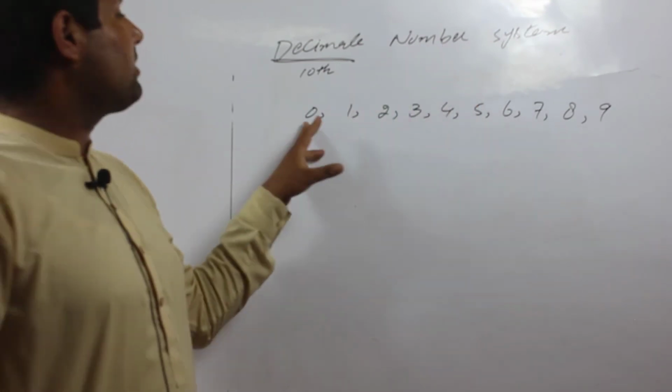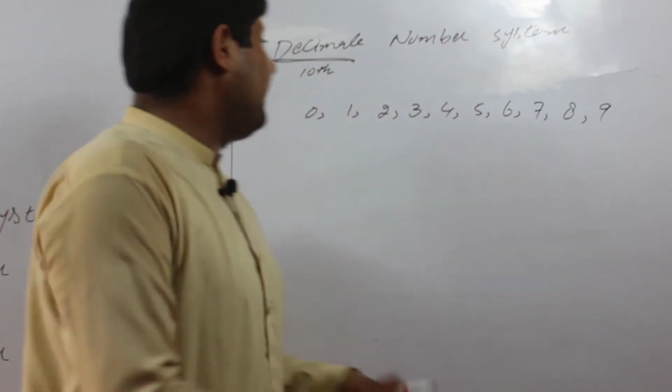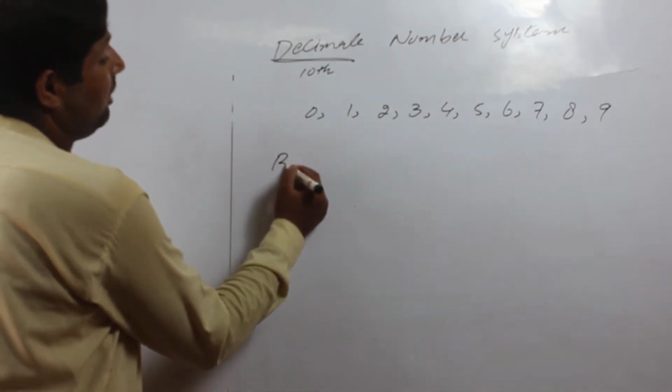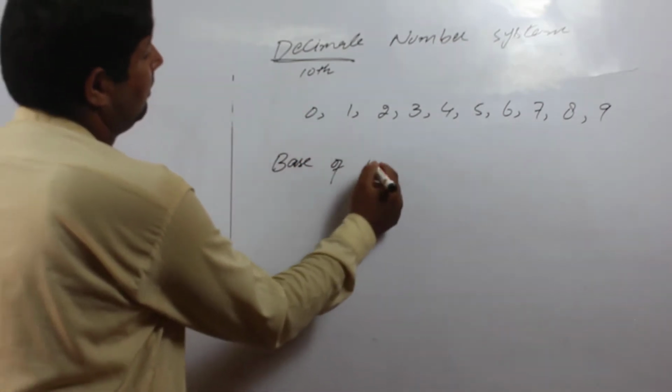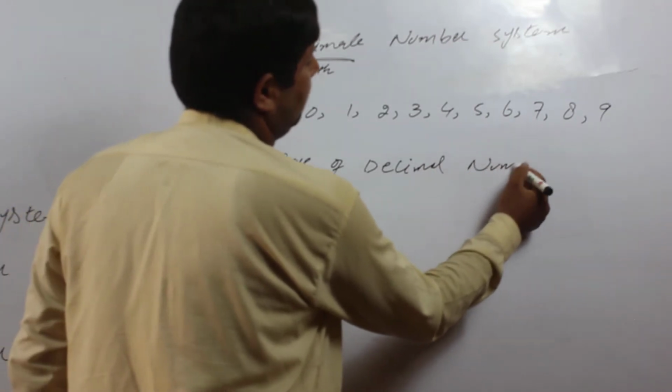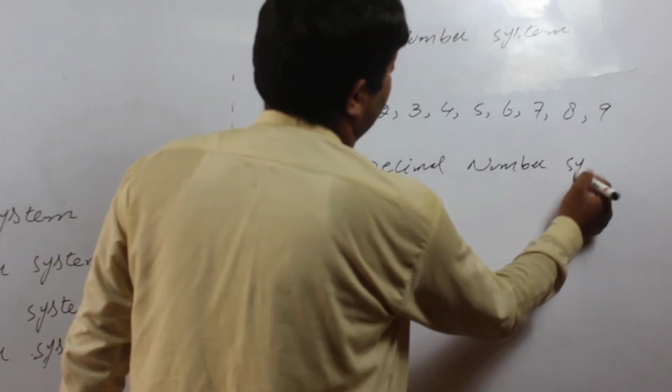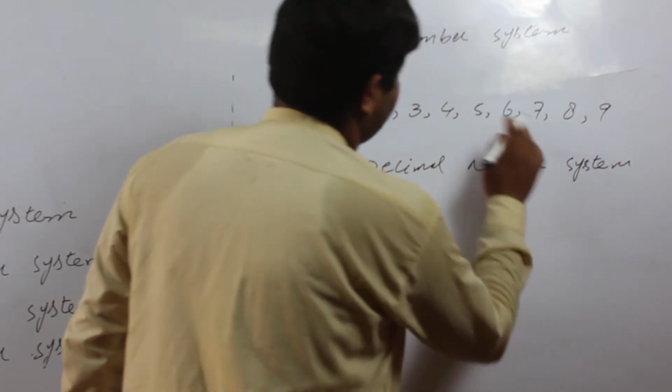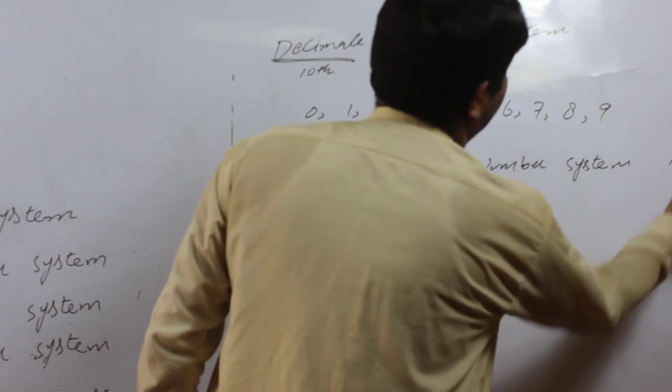It means that the decimal number system consists of 10 digits and the base of the decimal number system is 10.